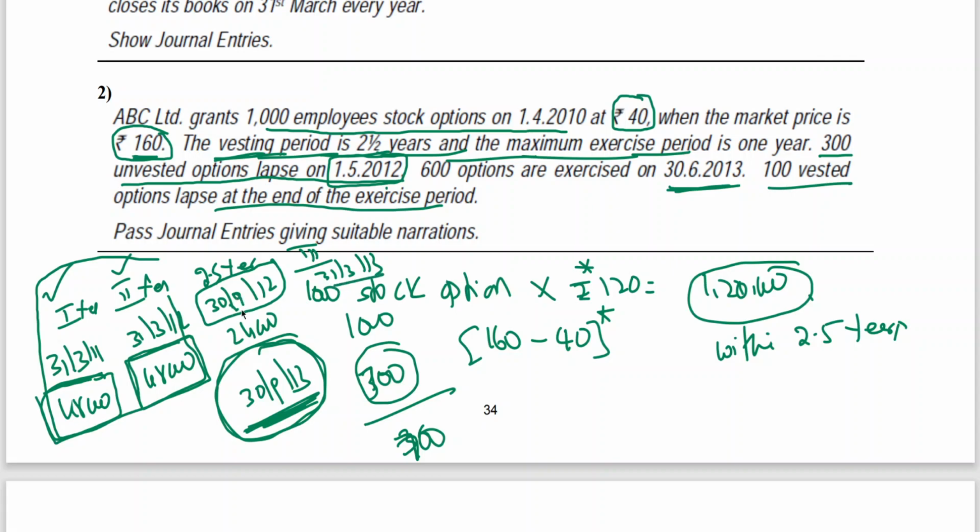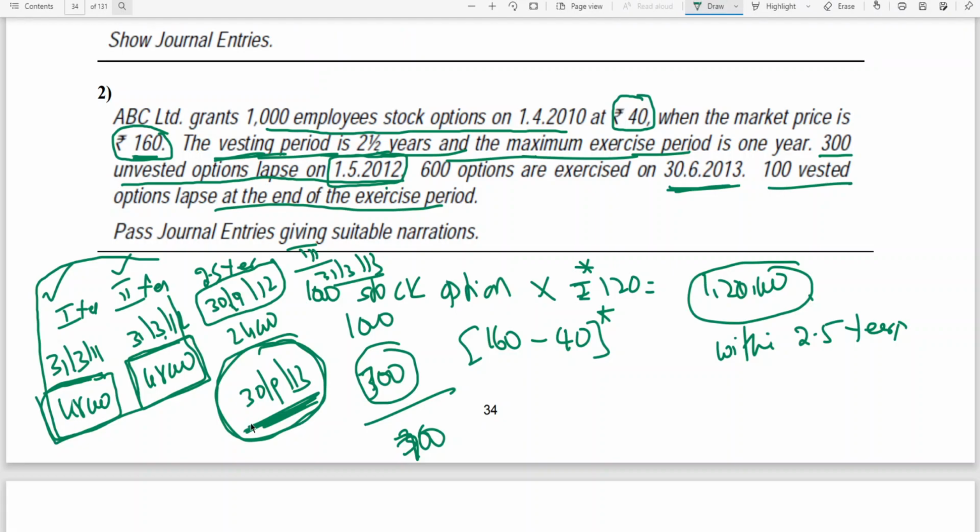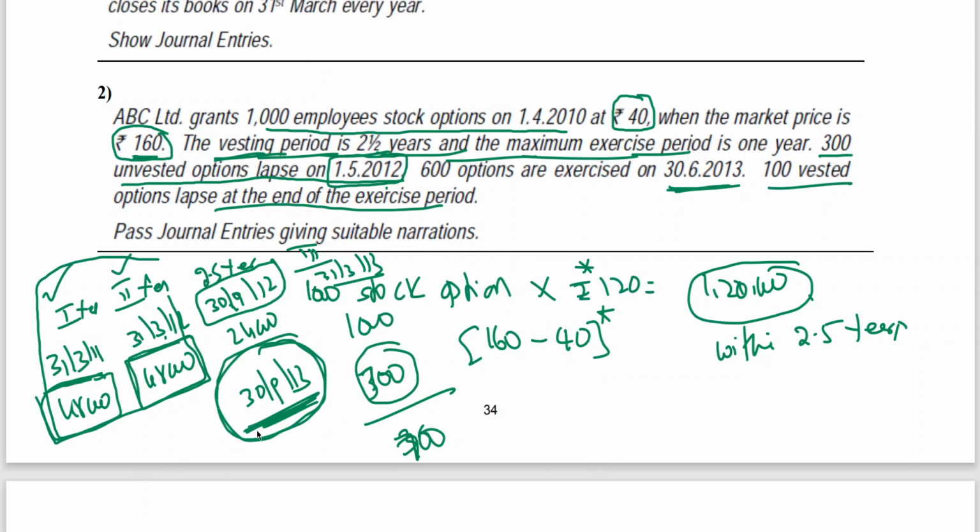Of course vesting period ends 30th September, but how do they treat the discount on employee stock option at year ending, because after 31st March 12, the next date is 30th September 13th. By that time they need to exercise the options, no?